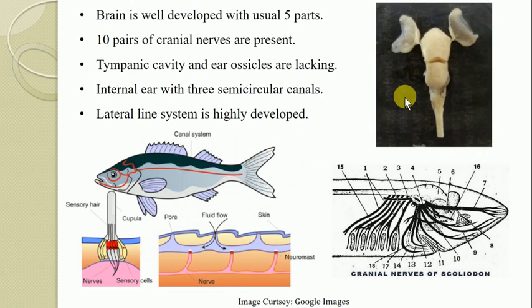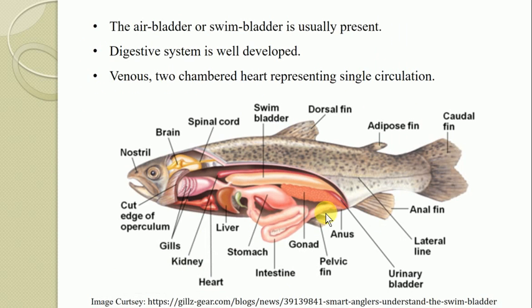Sinus venosus and truncus arteriosus are the accessory chambers. Then renal and portal systems are always present. The erythrocytes are nucleated. Whatever erythrocytes are there are provided with a nucleus. If you see the mammals, the nucleus is absent in the erythrocytes, but in fishes, it is a nucleated one.